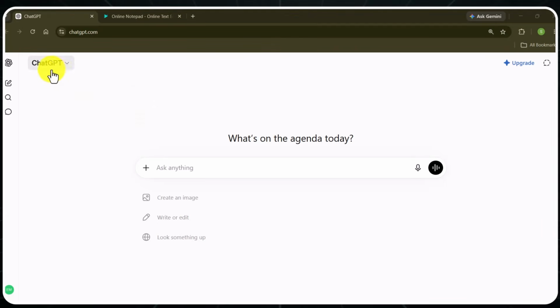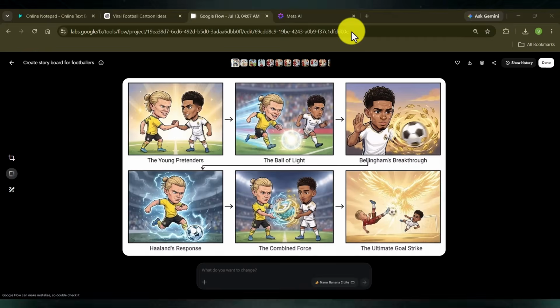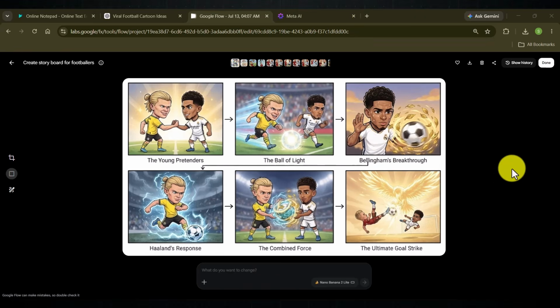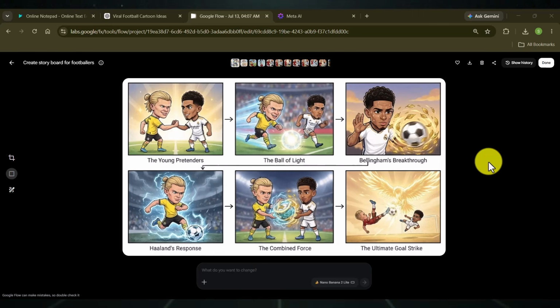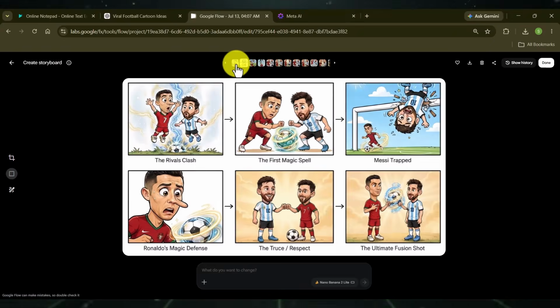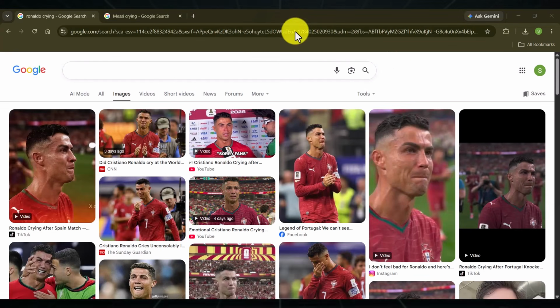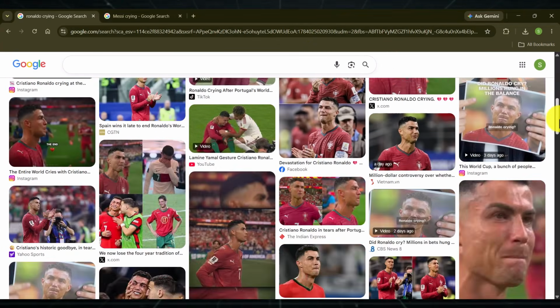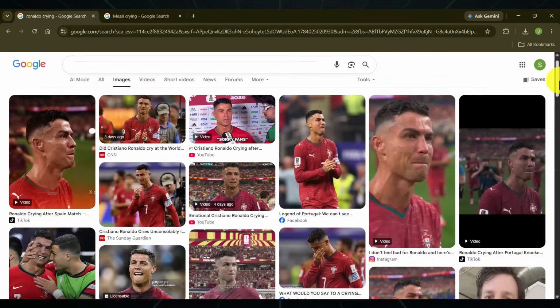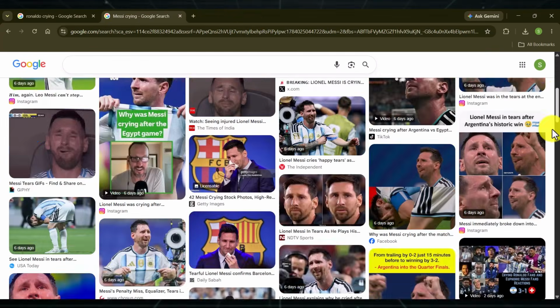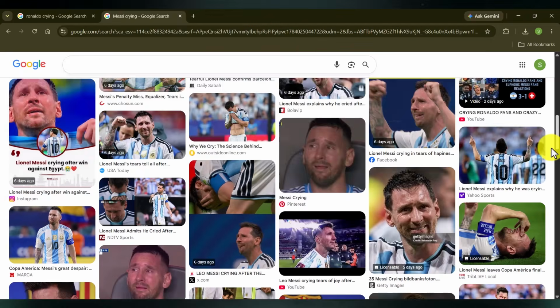Now we know that every great short starts with a story, but this time we don't need just another AI garbage. We need a special story that remains in people's hearts. It taps them emotionally, something football fans are already talking about right now during the World Cup. For example, which team just got knocked out? Which player missed a penalty? Who scored a last-minute winner? Which rivalry is heating up?